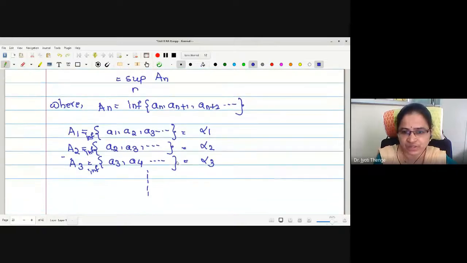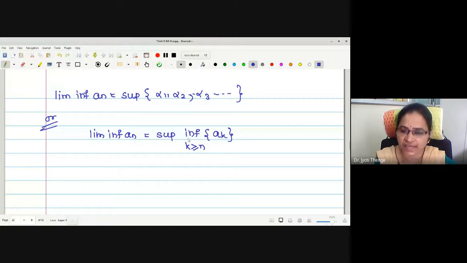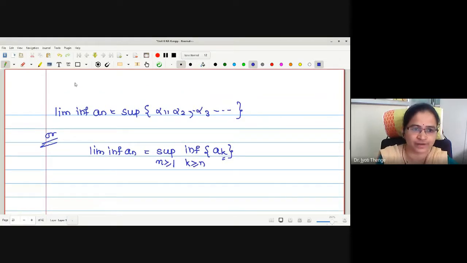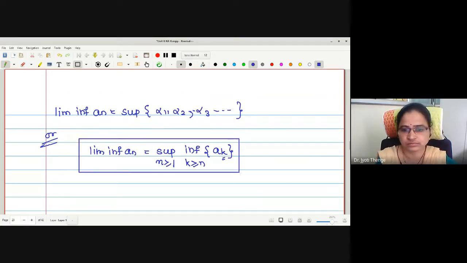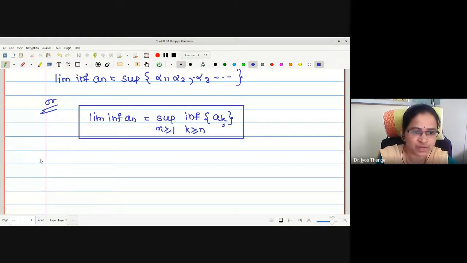Right? Where we have started with n, it is k equal to n, n plus 1, n plus 2 and so on. Therefore, k starts with n, and the supremum is over n greater than or equal to 1. This is the shortcut definition for limit inferior. Similarly, we are going to define limit superior.